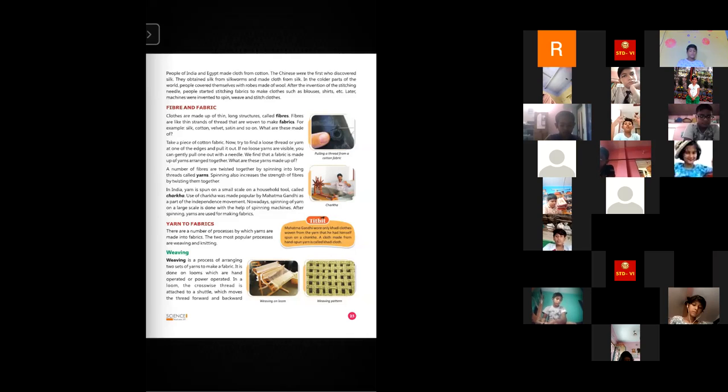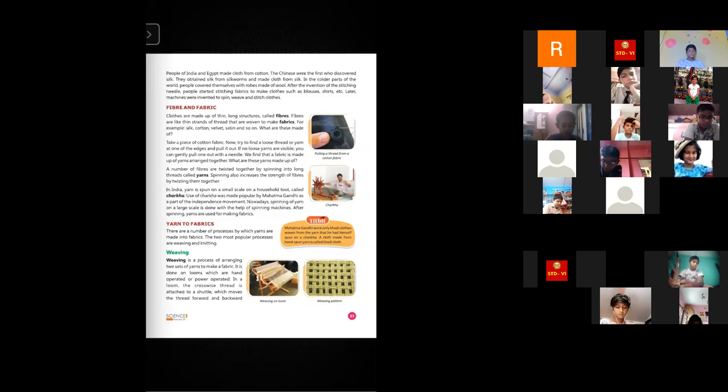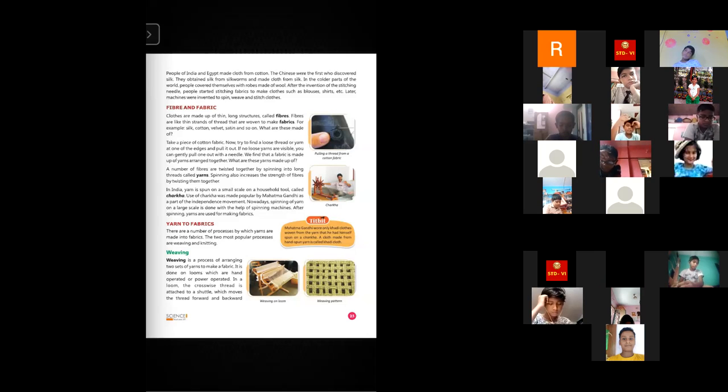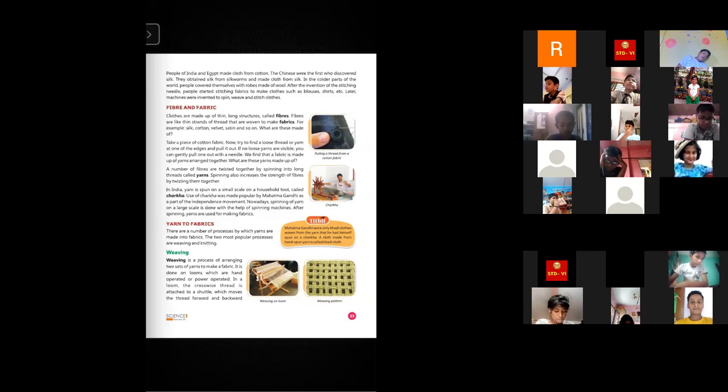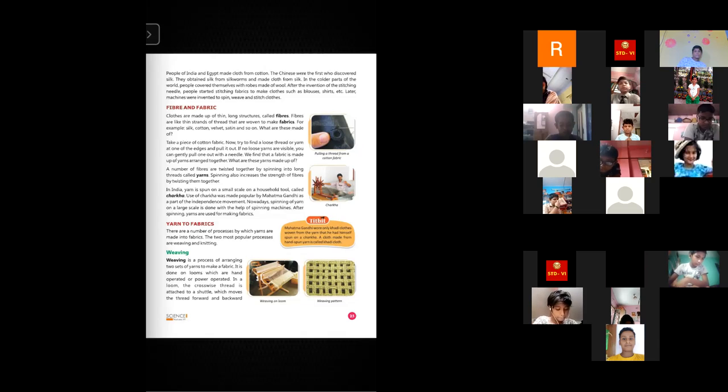Take a piece of cotton fabric and try to find a loose thread of yarn at one of the edges and pull it out. If no loose yarns are visible, you can gently pull one out with a needle. We find that a fabric is made up of yarns arranged together. What are these yarns made up of?